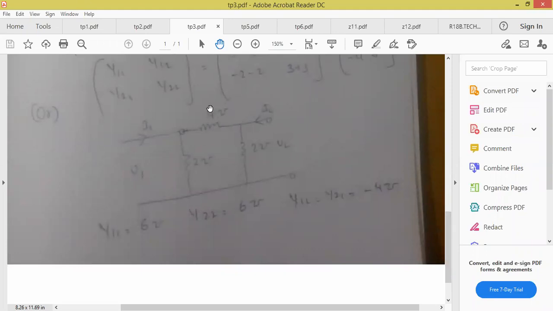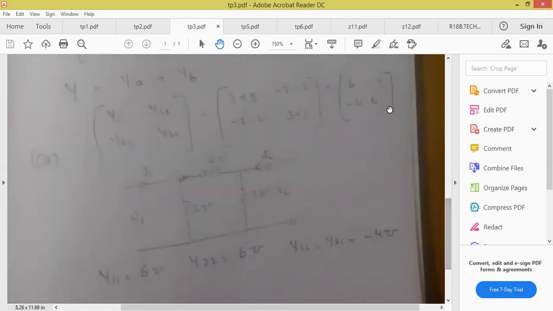And you can calculate the Y parameters for this circuit. That is what we have done initially. I hope all of you are perfect for this circuit. How to solve? Yes or no? We have done H parameter, Y parameter for simple T and pi section. You will get these values. You please solve that. So Y11. If you check these values, both are the same. Any method you do, you will get the same answer. Okay. So be perfect with these methods. If it is okay, I'm just moving to the next technique.